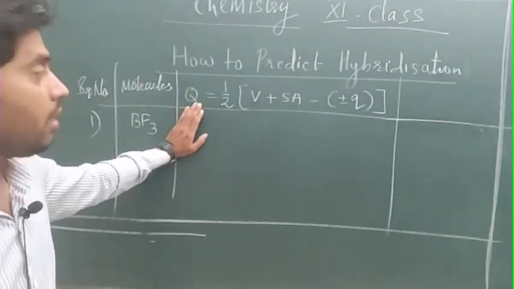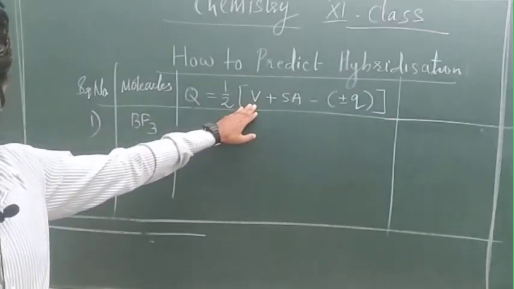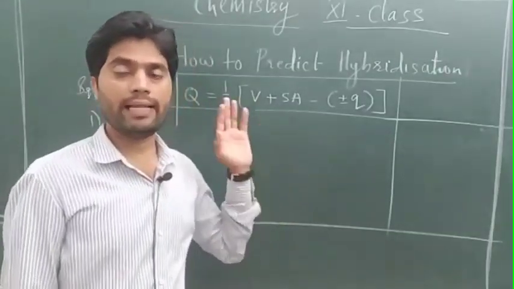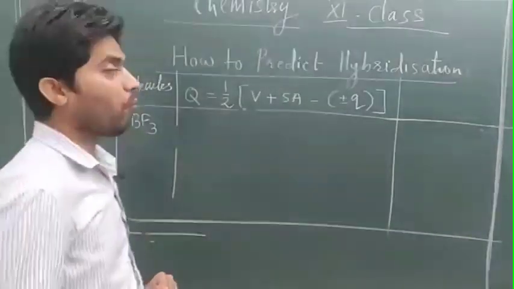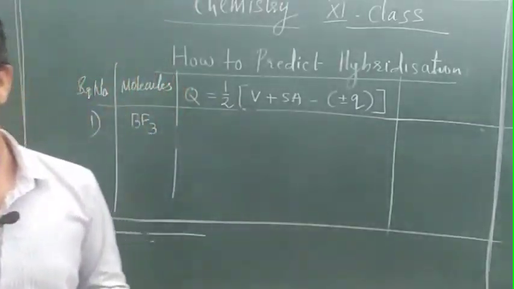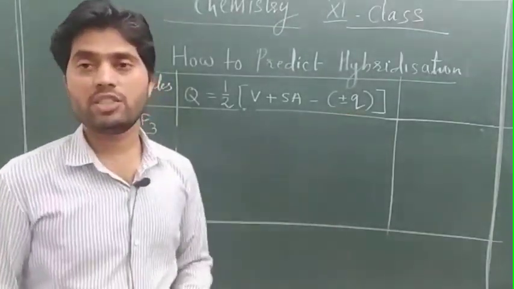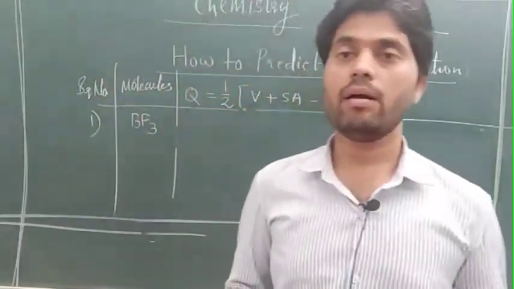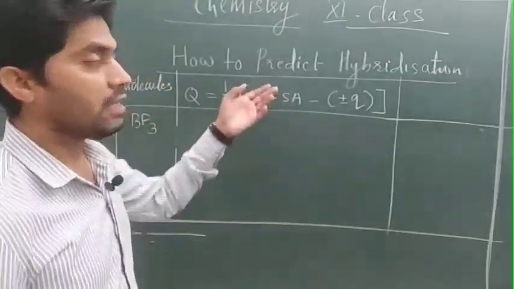Now, V is the number of valence electrons in the central atom. SA is the number of monovalent atoms surrounding the central atom. And the other Q is the charge, if there is a charge on the ion, with its sign, plus or minus. We will take an example and discuss this formula.